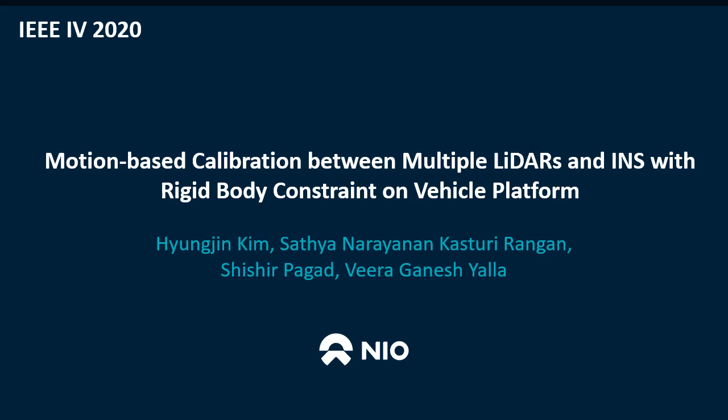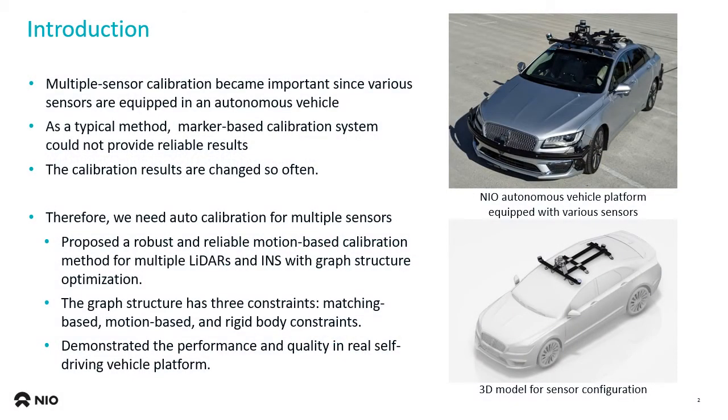Today, I'd like to talk about motion-based calibration between multiple LiDARs and INS with rigid body constraint on vehicle platform. Multiple sensor calibration became important since various sensors are kept in autonomous vehicles. The right picture shows neo-autonomous vehicle platforms equipped with various sensors.